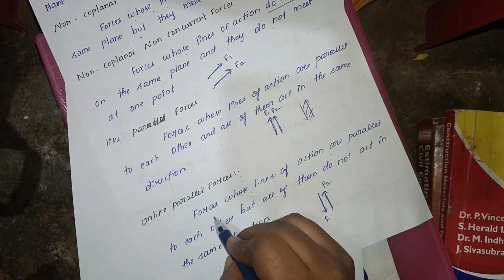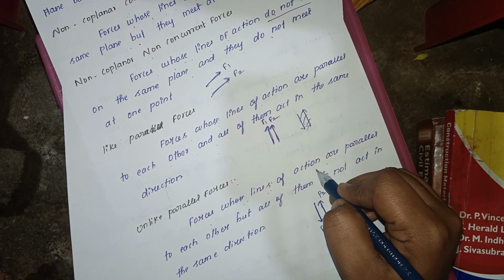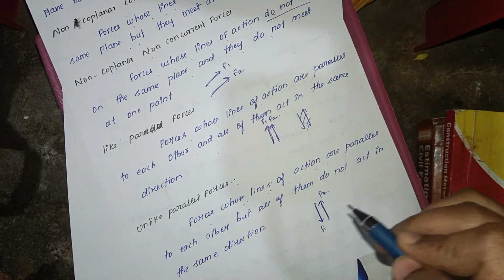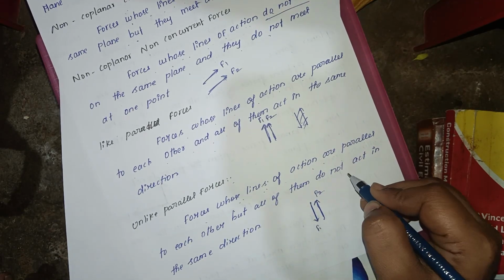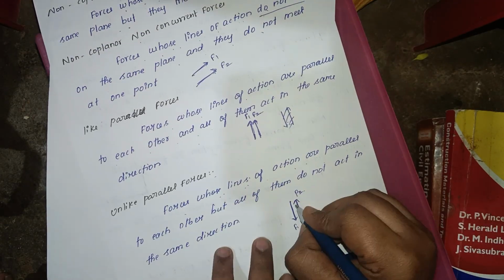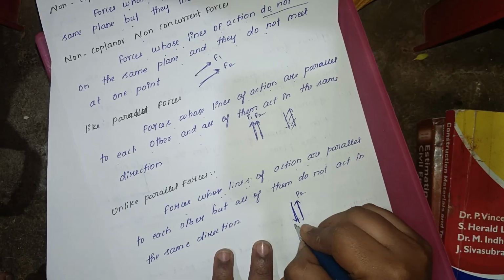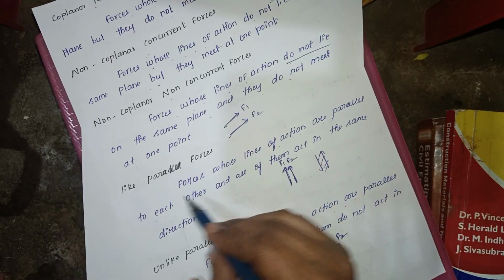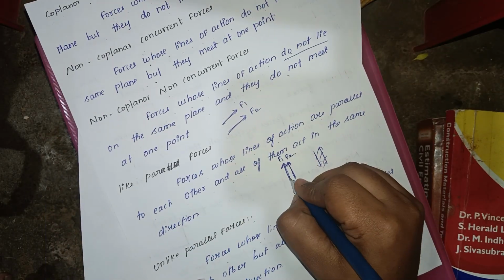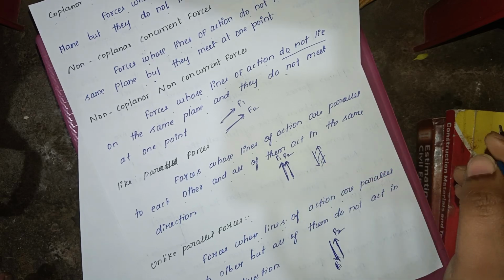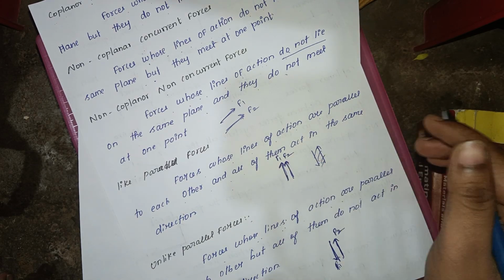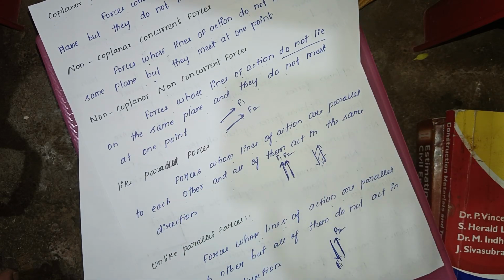Unlike parallel forces are forces whose lines of action are parallel to each other but all of them do not act in the same plane. They act as downward or upward forces, F1 and F2. Like parallel forces act in an upward direction in a parallel direction and have parallel lines of action.